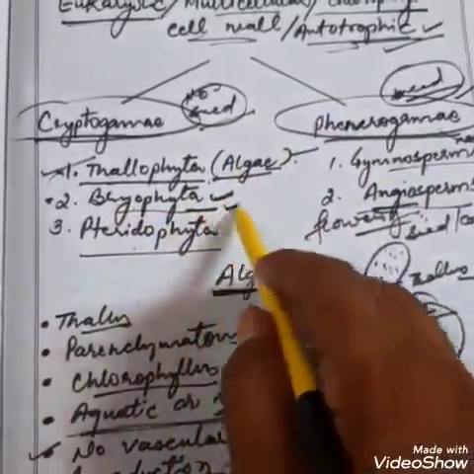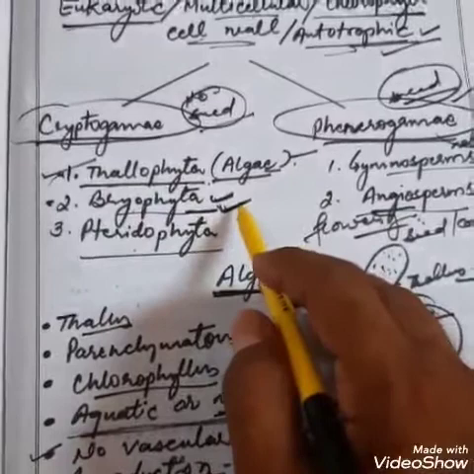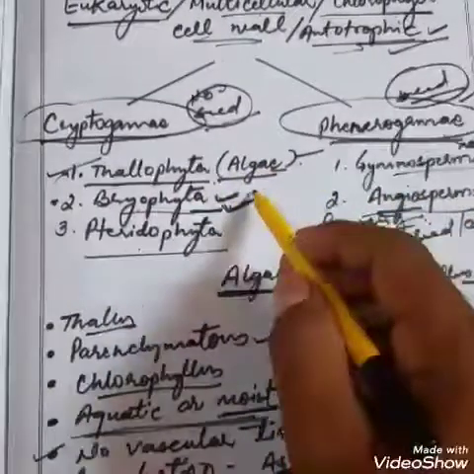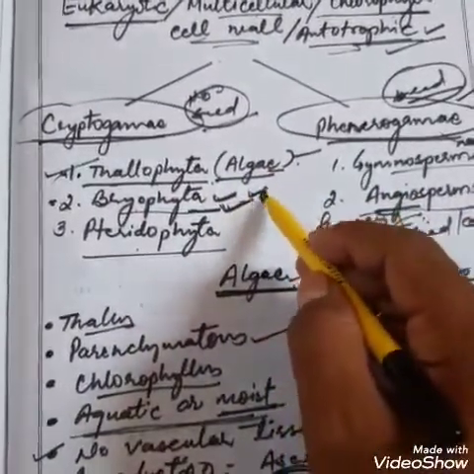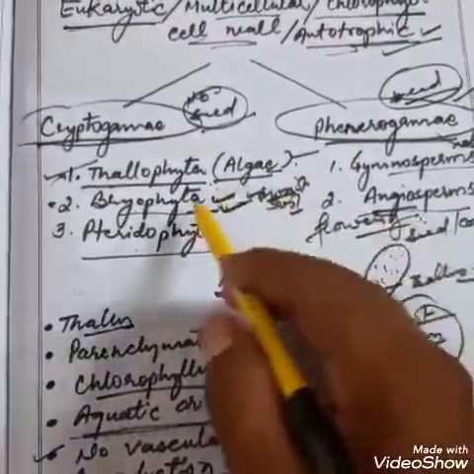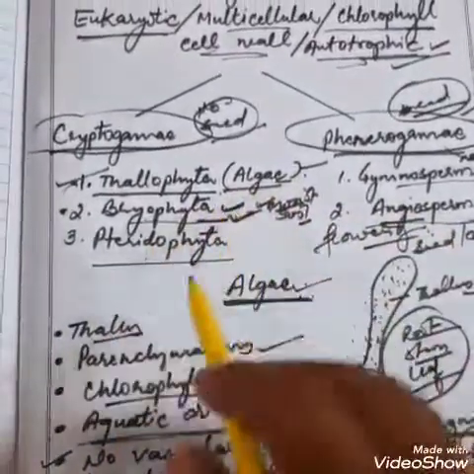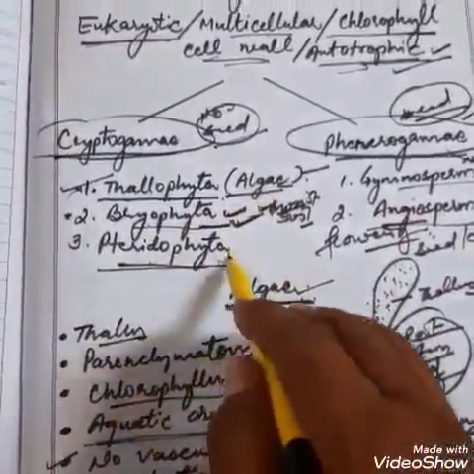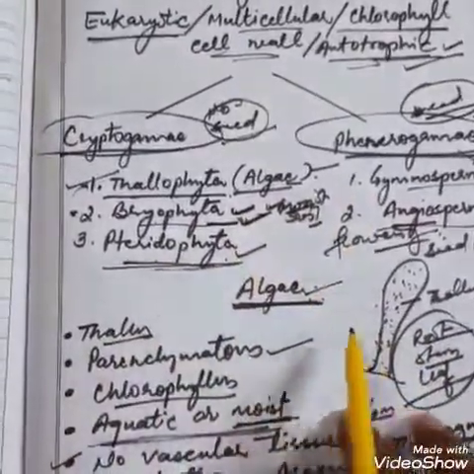Bryophyta is also known as the amphibia of the plant kingdom because it requires water. Mostly it lives on moist surfaces, moist soil, but it requires water also. That's why it is known as the amphibia of the plant kingdom. And number three, the first land plant, is known as Pteridophyta.